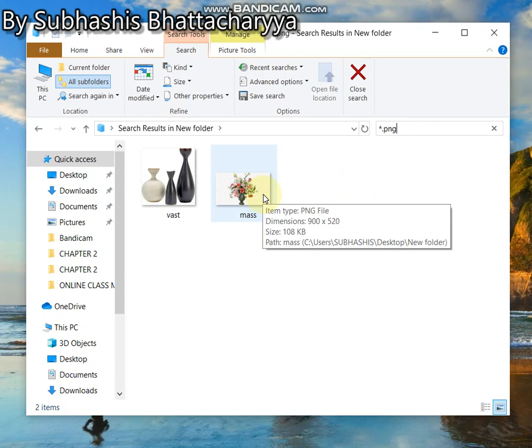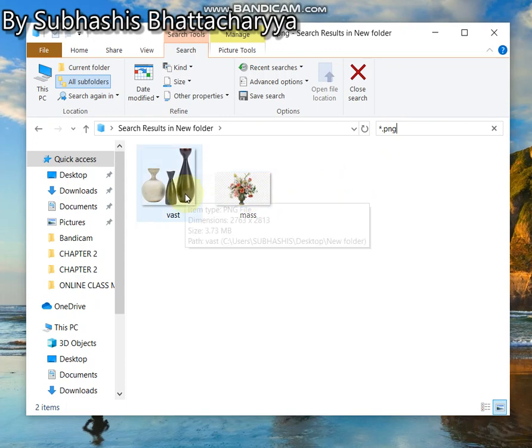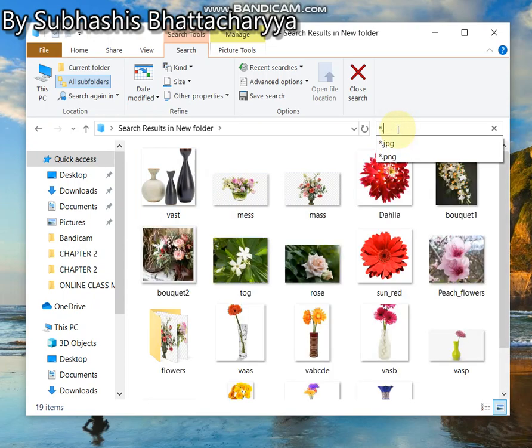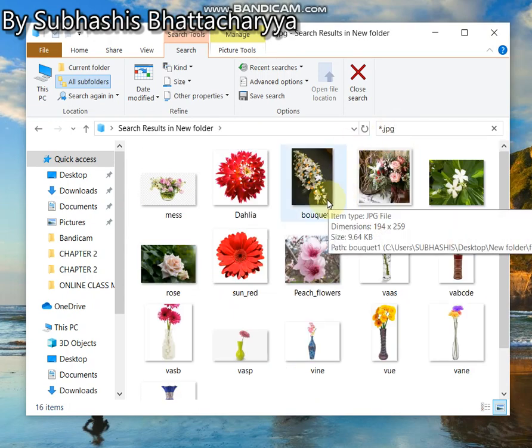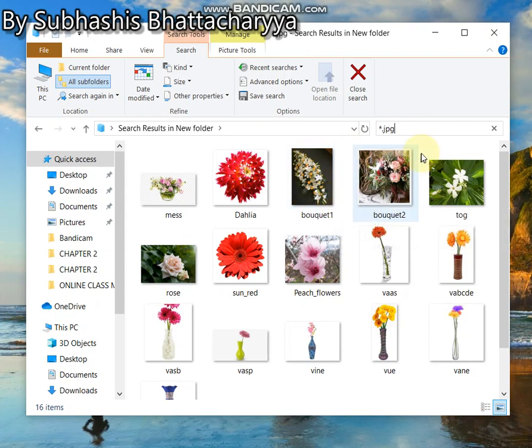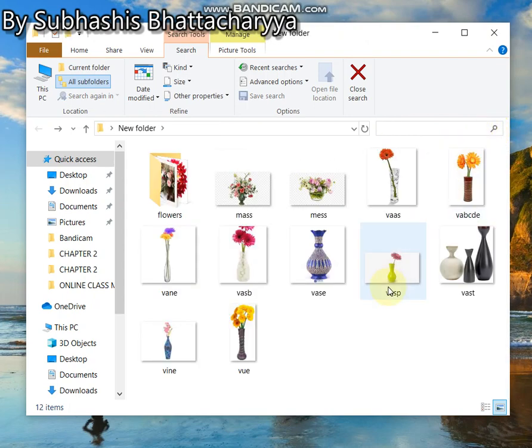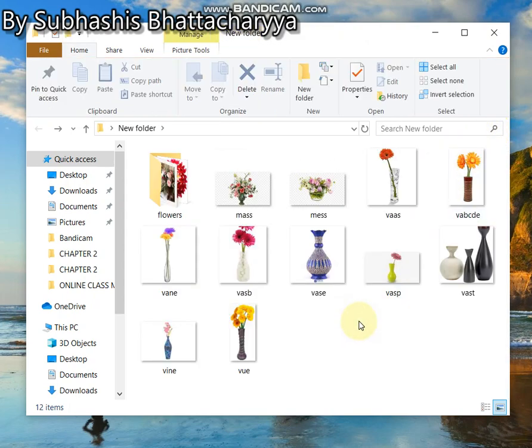See here, the item type here is PNG file. It is also PNG file, so they are shown. If I use JPG here, only JPG files will be shown and those PNG files will not be shown. This is the concept of wildcards.